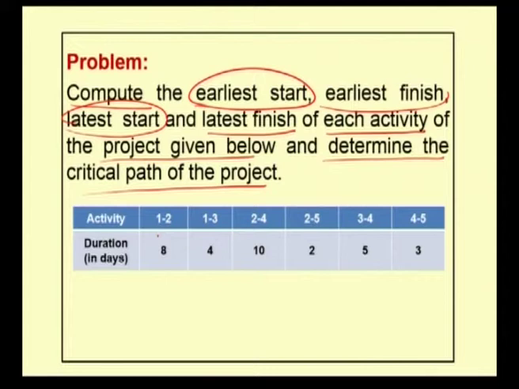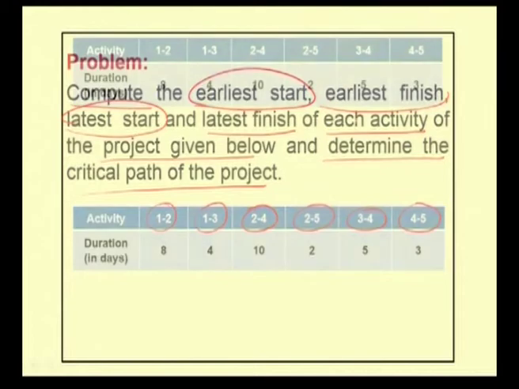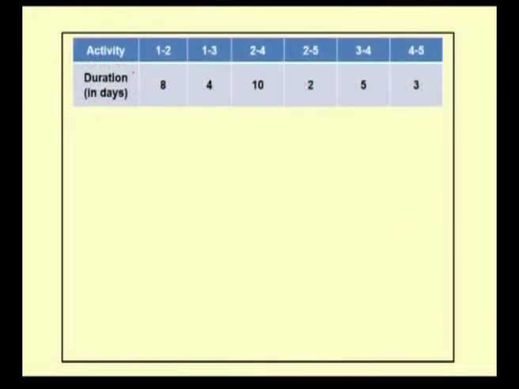Our project consists of 6 activities: 1 to 2, 1 to 3, 2 to 4, 2 to 5, 3 to 4 and 4 to 5. For each activity, the duration in days is given. In order to determine the critical path of the project, first we need the earliest and latest starting and finishing time of each and every activity. For that, first we have to construct the network. The activities are 1 to 2, 1 to 3, 2 to 4, 2 to 5, 3 to 4 and 4 to 5, and the corresponding durations are given.